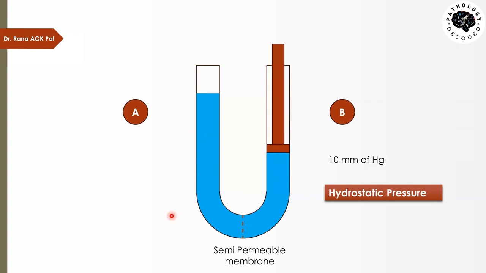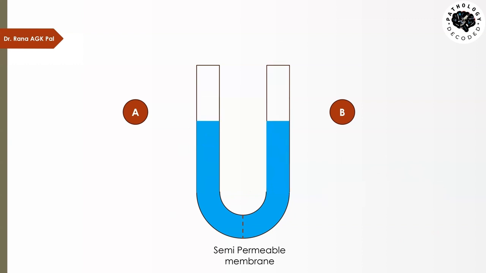So, by applying 10 mm of mercury of pressure, I have made the water move into limb A. Now, can there be any other way by which I can move water into limb A without applying that external pressure? Is it possible? Yes, it is quite possible. If I add solid particles, or solutes, in limb A, these particles have to be large enough that they cannot cross this semi-permeable membrane. Now, what is happening? The concentration in this limb has increased, while in this one there is no solid particle.